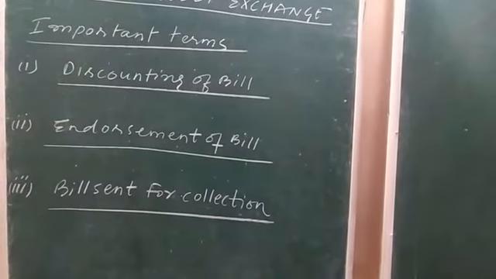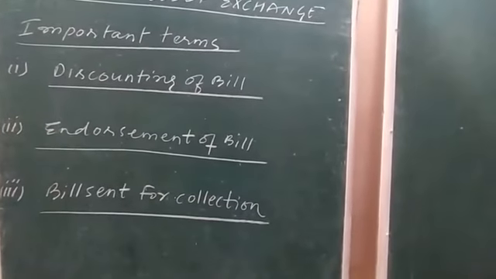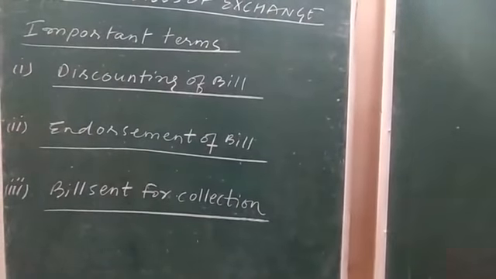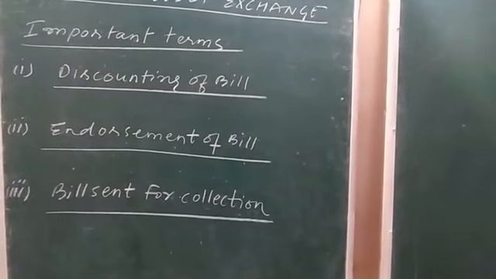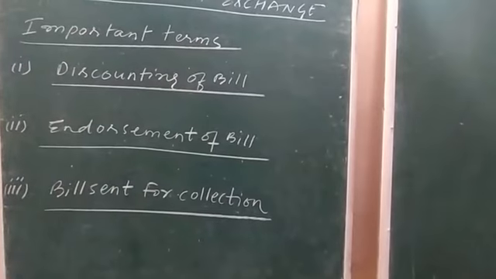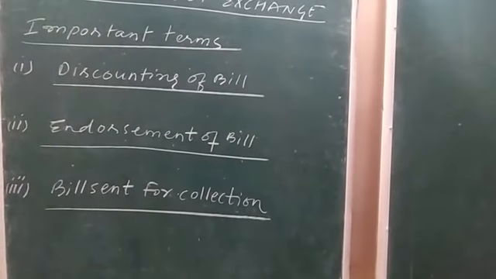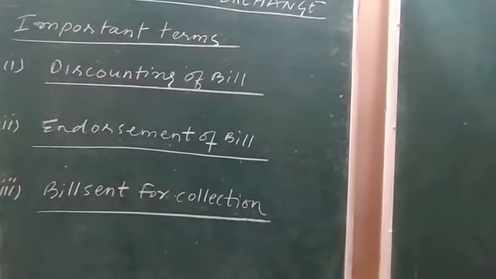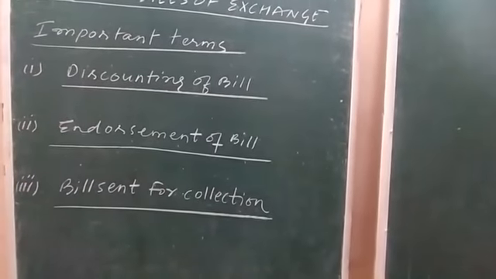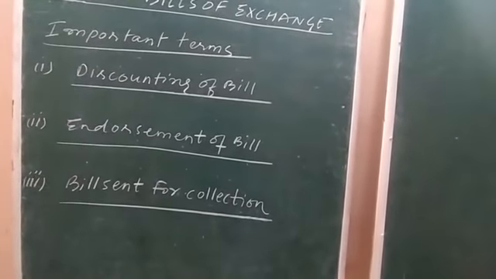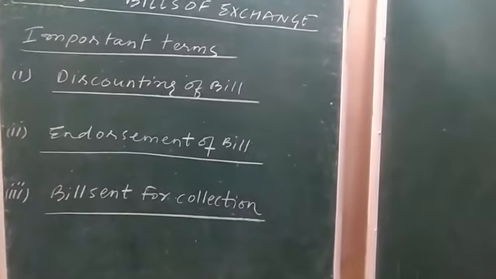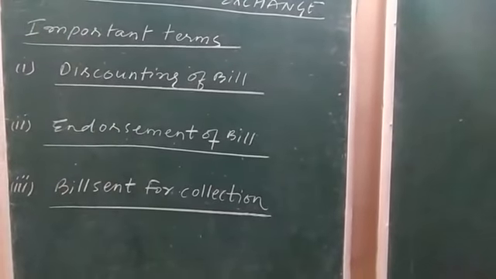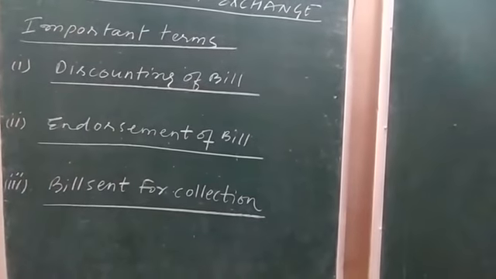Suppose the bill is of rupees 1000, and if we are valuing the bill as rupees 950, then this 50 rupees, which is less valued, or say less valuation of the bill, is known as discount.